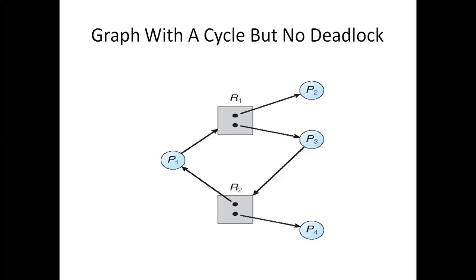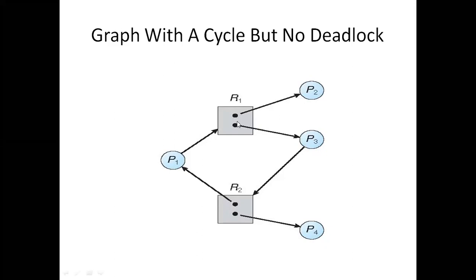But even if these 2 processes do not release the resource, there are 2 other processes in the system, P2 and P4. P4 also has one resource R2 and P2 also has one resource R1. So even if P3 is not releasing the resource R1, P2 might release it after use. Why? Because every process has to request the resource, then use it, and then release it.